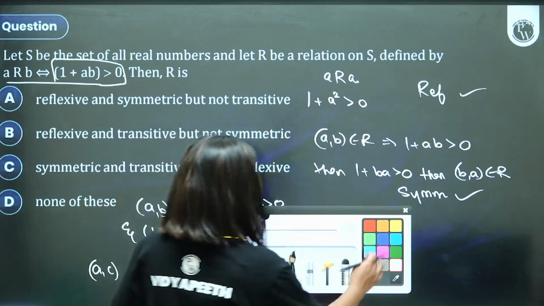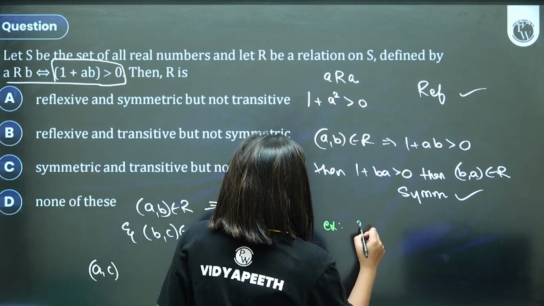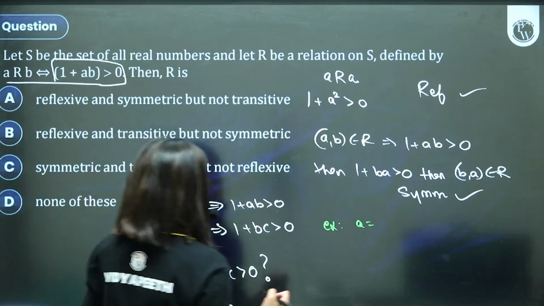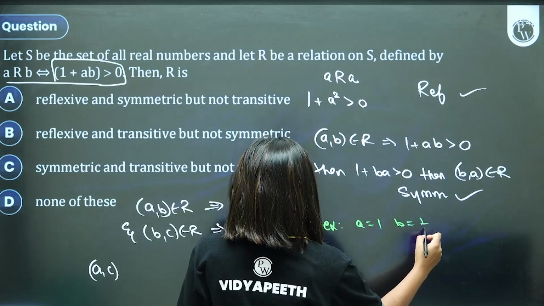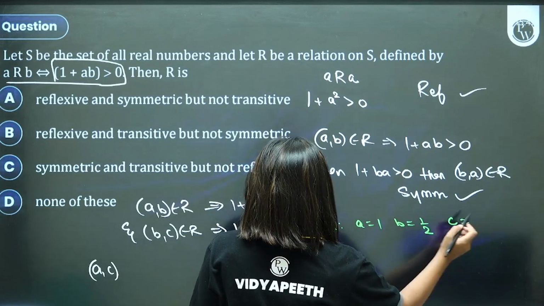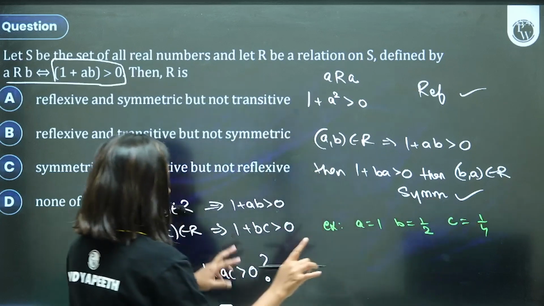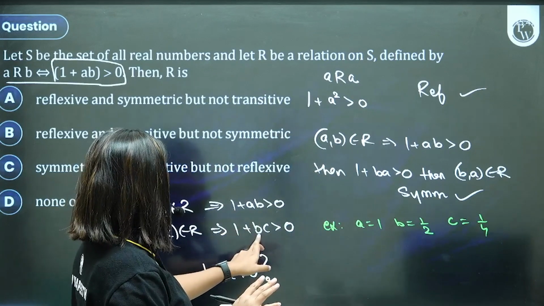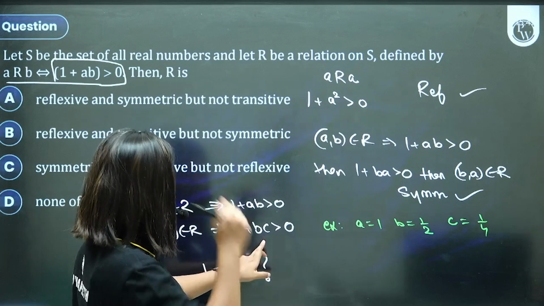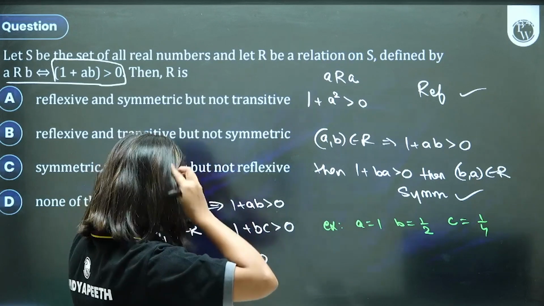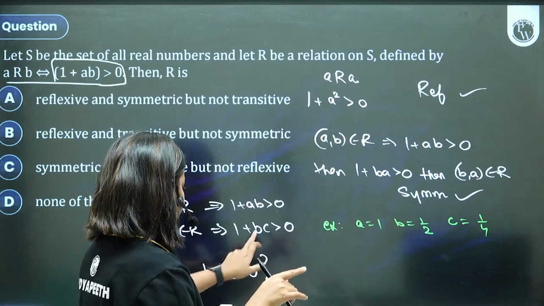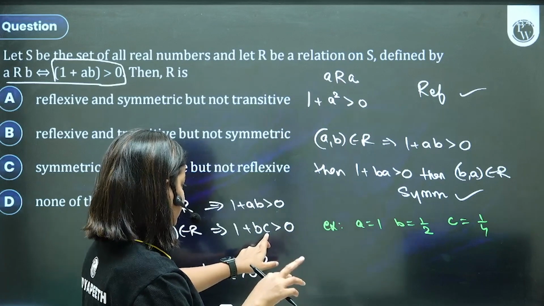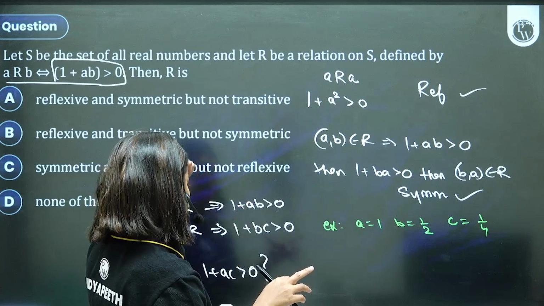Let's try with an example. What if I take the value of A as 1, B as half, and C as 1/4? 1 into half, positive. Let's take a negative also. C as 8, B half, AB, BC.